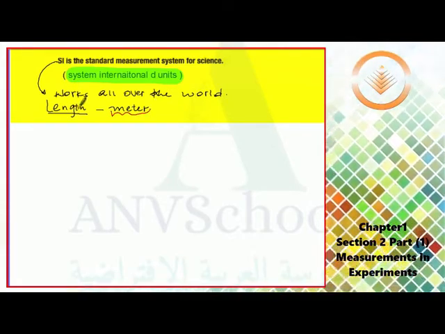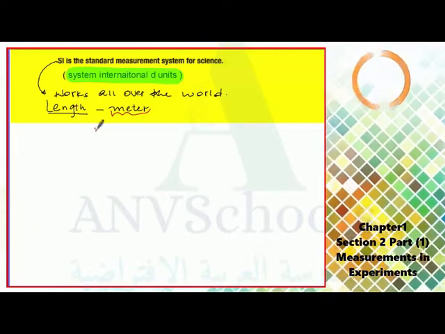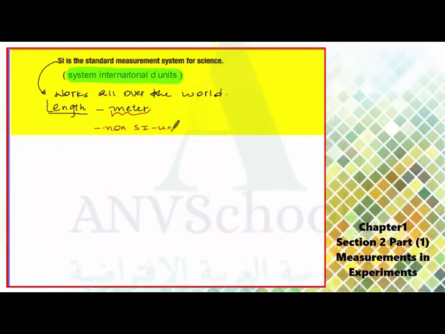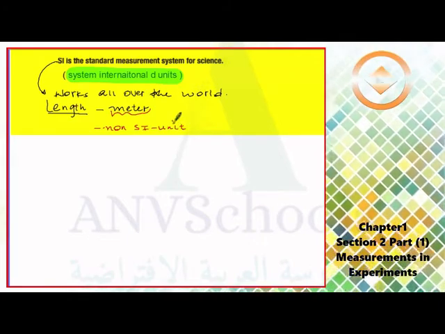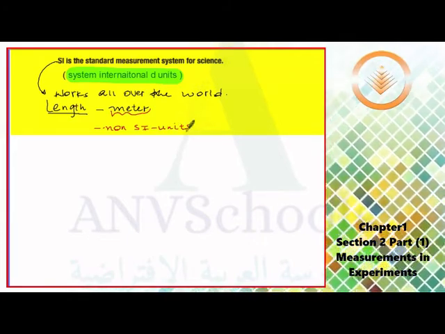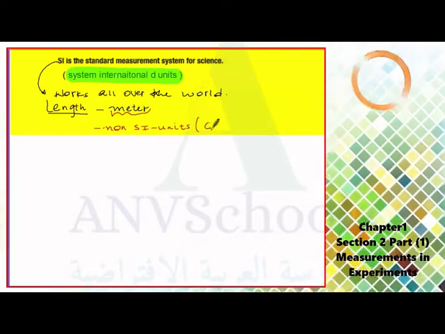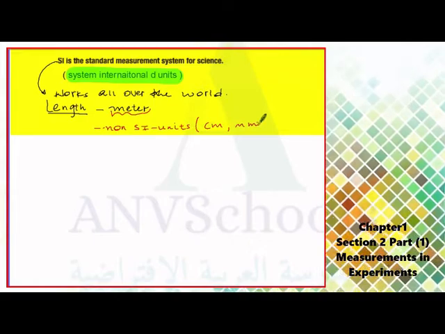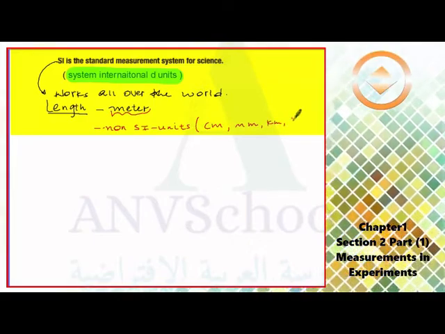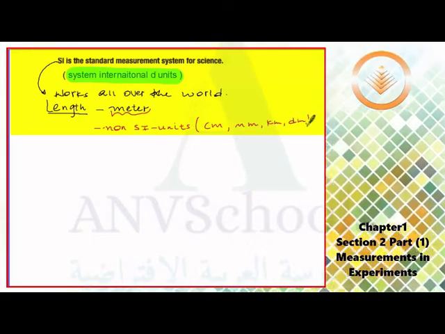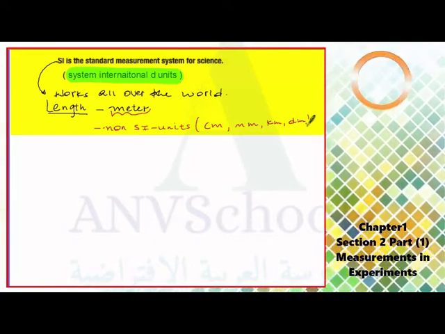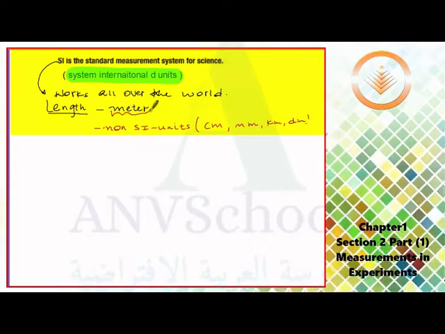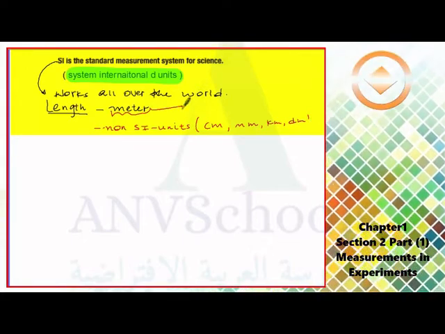We have other units, which we call non-SI units. Units other than meter are called non-SI units. These are like centimeter, millimeter, kilometer, decimeter, a lot. So meter is the SI unit for length.